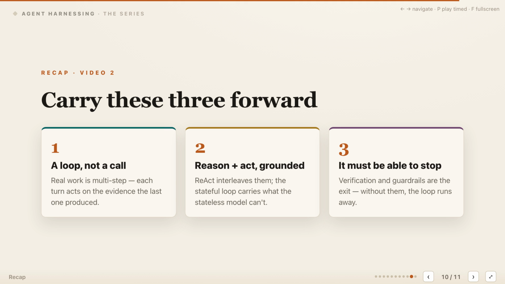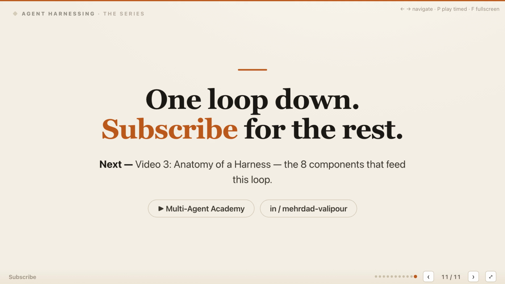Carry 3 ideas forward from this video. First, an agent handles multi-step work through a loop, so each turn can act on evidence from the previous one. Second, reasoning and action work together, while the stateful harness carries the continuity that the stateless model cannot retain. Third, verification and guardrails must define progress and stopping, or the loop can consume resources without moving closer to the goal. Once you understand the loop, the rest of the harness becomes easier to place around it.